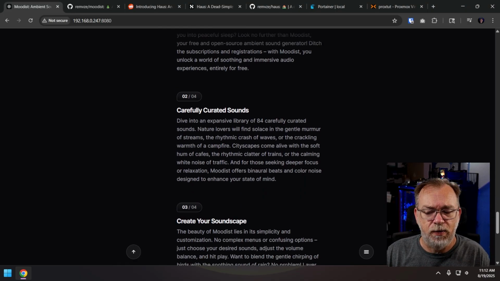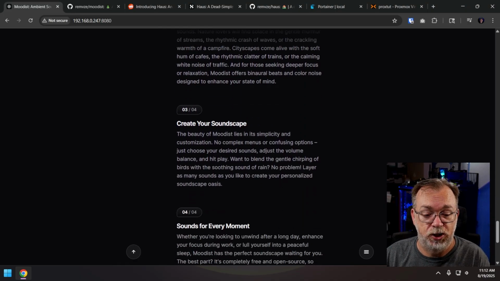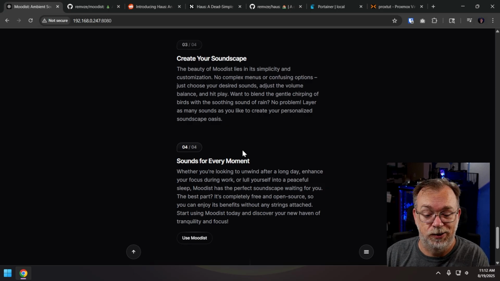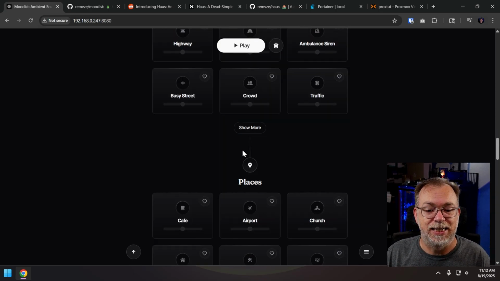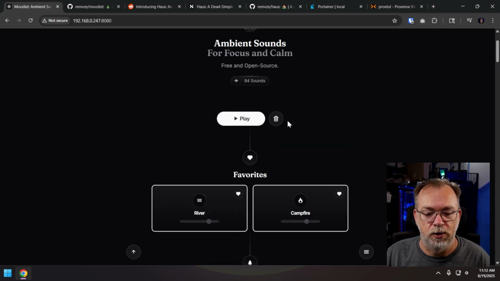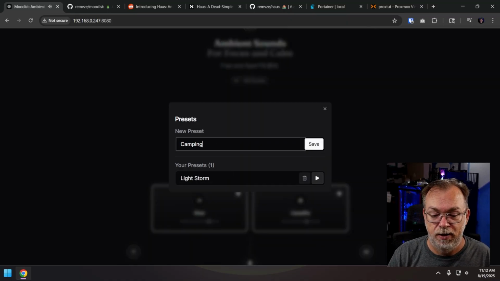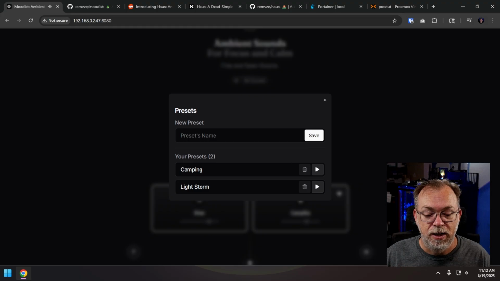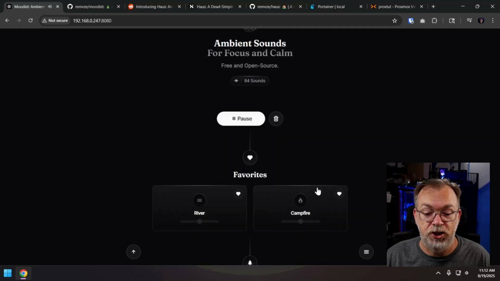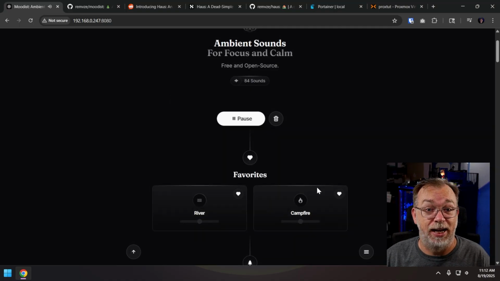And then when we get to the bottom, there's a bunch more information about what's going on here and how you can do different things with this. And I love how simple and easy it is to use here. What I also love is that, if you're playing this, we've got a river and we've got a campfire here. We can come over to the little hamburger menu in the bottom right-hand corner and say your presets, and we can save this as camping, just as an example. And we can click save there. And here we can see that I've also got a light storm saved as well. If I wanted to switch, I can just switch over, and now we've got a light storm going on instead of being at our campground.